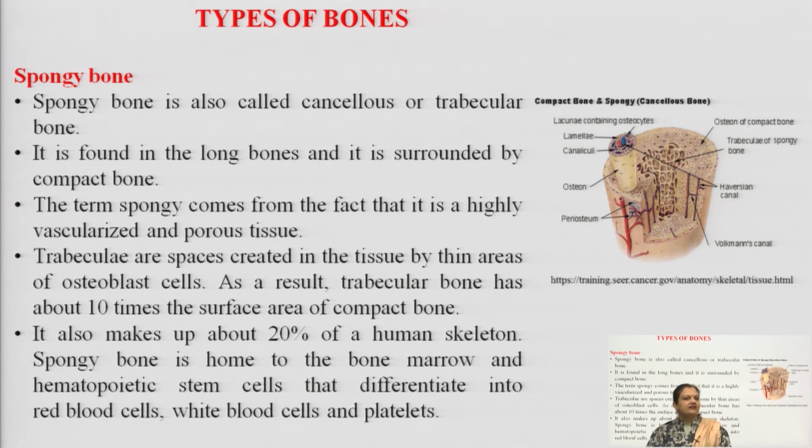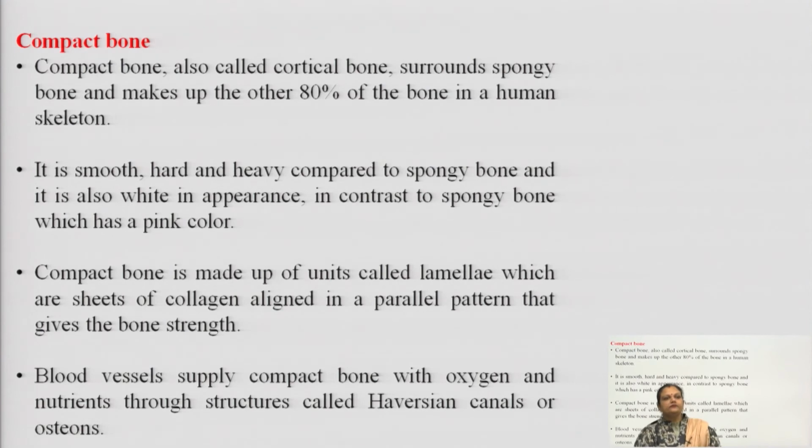And we can say the spongy bone is also considered a home, or the place where the bone marrow and the hemopoietic stem cells differentiate into different types of blood cells, for example RBCs, WBCs and platelets.